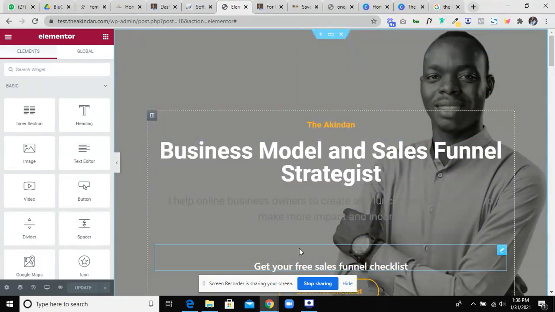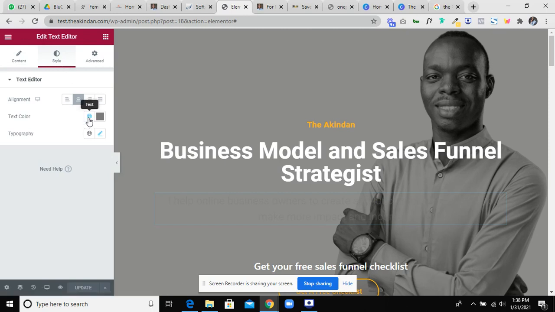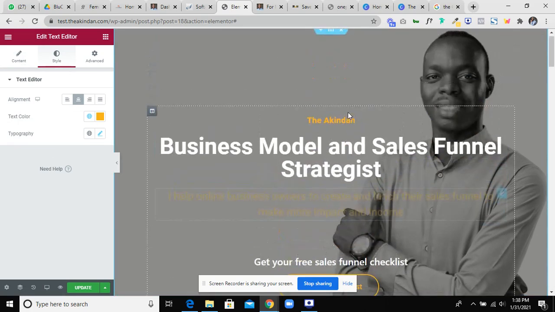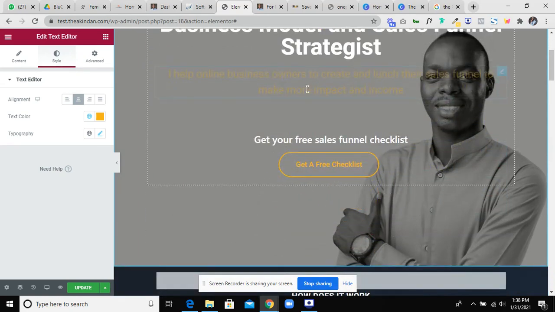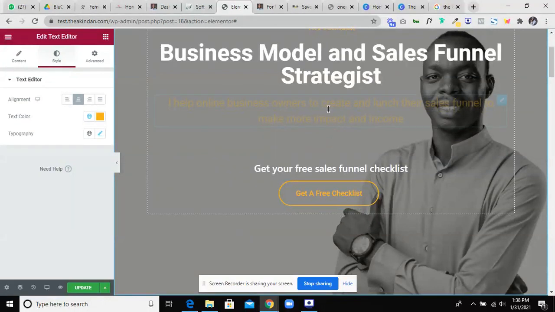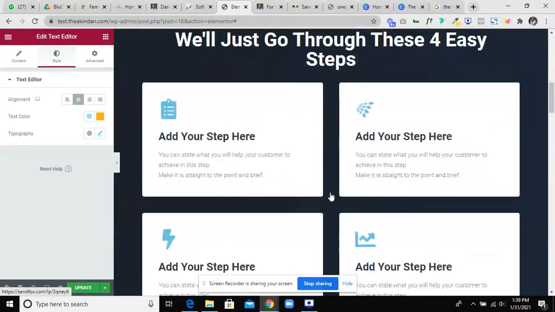Okay, did I change this one? I did not, so I'm going to change it to this. Now, I have my name, I have my job title, and then I have my mini 5 minutes explanation subheading. Then I have my free lead magnet right here. So this part is complete, and we're going to move to the next part.